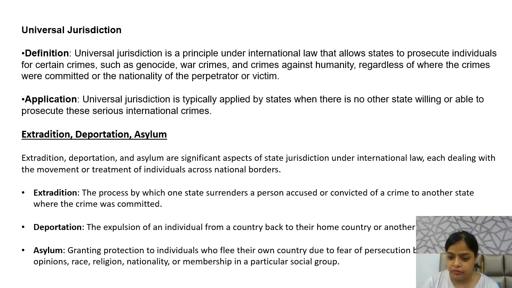So this is universal jurisdiction. Now let's understand three important terms: extradition, deportation and asylum. Extradition means the process of surrendering an accused or convicted person from one state to another state.